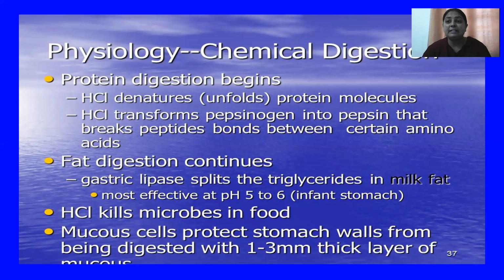Because of this HCl acid, the protein digesting enzyme, chiefly known as pepsin, works, because this enzyme only works under an acidic medium. So here the digestion of proteins takes place.